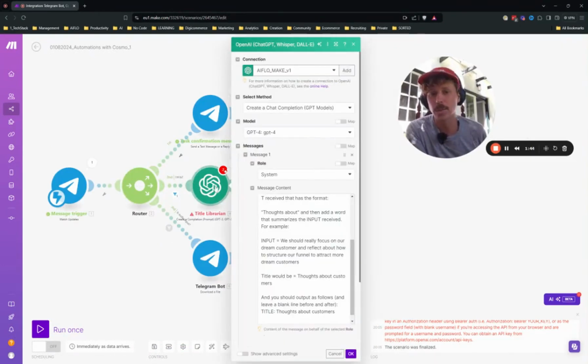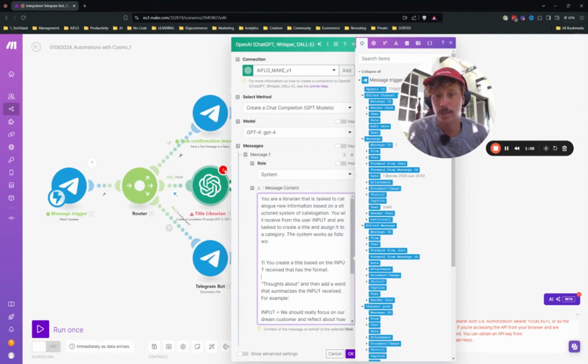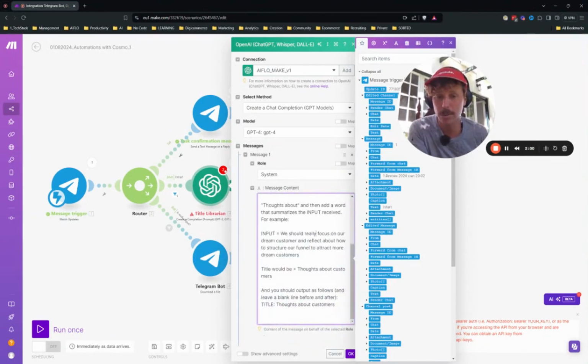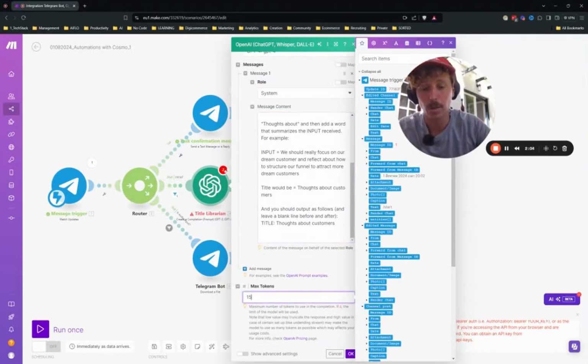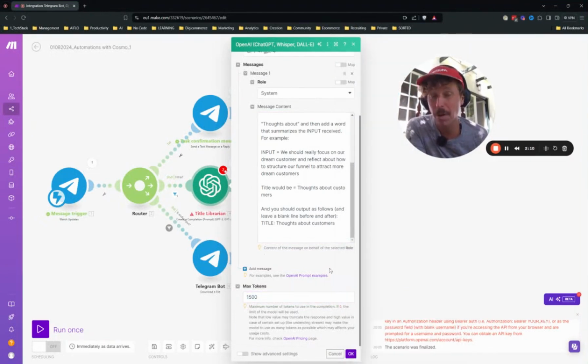Okay, great. Let's proceed. So what I did is here I'm connecting my ChatGPT connection with a create chat completion, and we're choosing GPT-4 in the system role. And as you see here, we have a prompt that you can copy paste from the description of my YouTube video. And I like to put max tokens 1500, as my experience tells me this is a very good number.